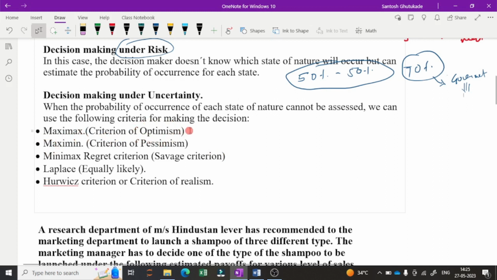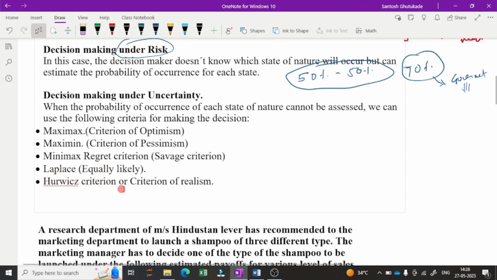Optimism means we are thinking in the positive way. Then the second criteria is the Maximin criteria, or criteria of pessimism. So we will think in the negative way, as if everything goes negative. Then next is the Minimax regret criteria, or it is called the Savage criteria. Then the Laplace criteria, or equal likelihood. So we are giving equal weightage to each decision. So that is the Laplace criteria.